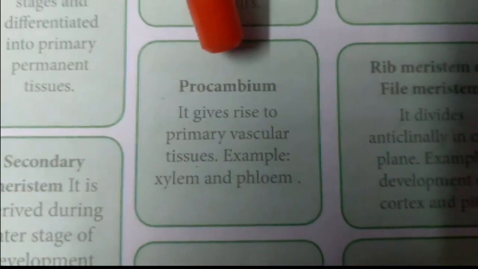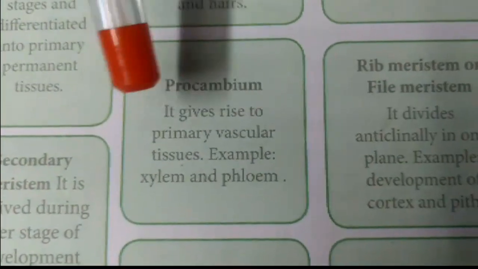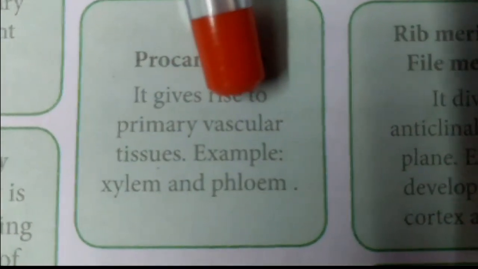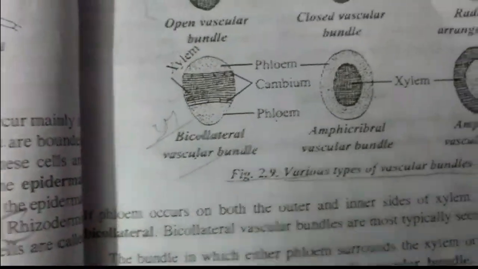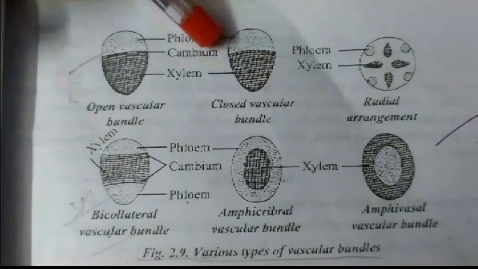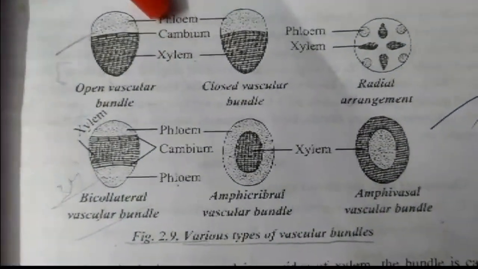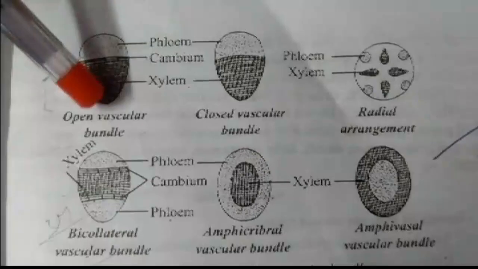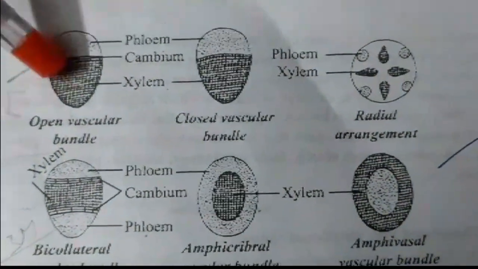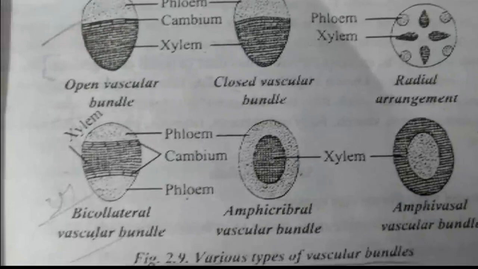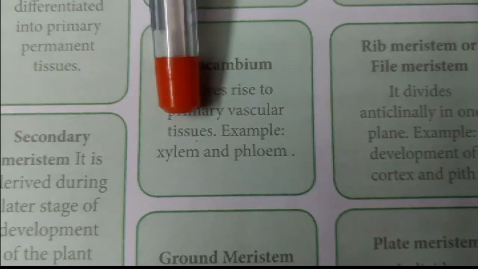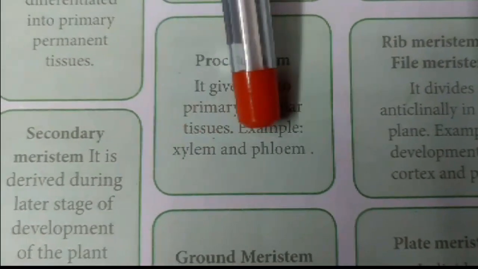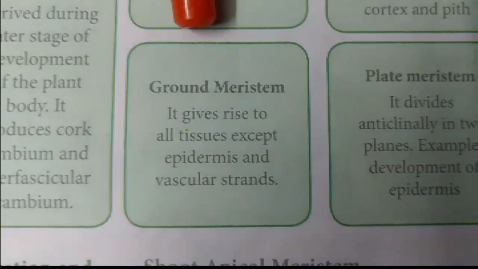The next type is procambium. The procambium gives rise to primary vascular tissues. The primary vascular tissues are xylem and phloem. So the phloem and xylem are formed with the help of the procambium. Example: xylem and phloem.